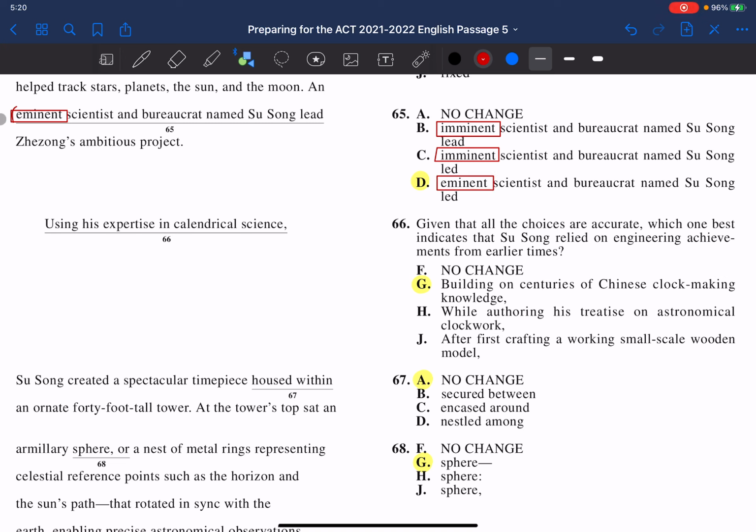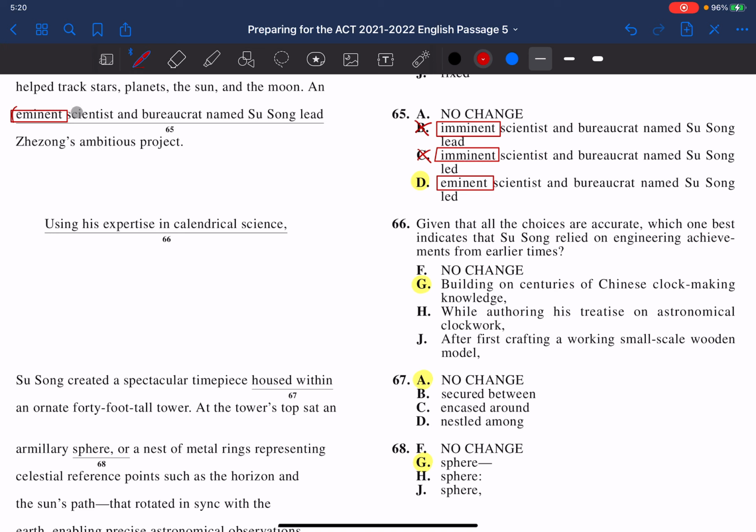Now, eminent, starting with an E, deals with a person of renown, a person of fame, whereas imminent, with an I, you're talking about something, an event that is about to happen right now or very soon in the future. So letter B and letter C are not correct because that's the wrong eminent.